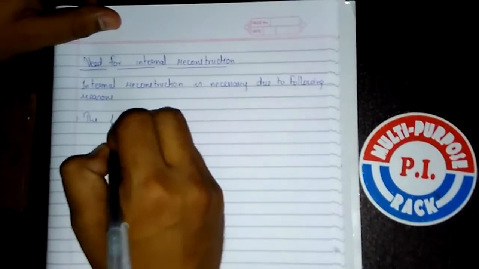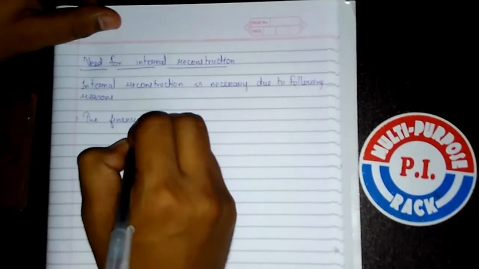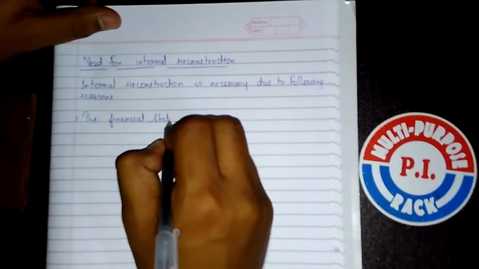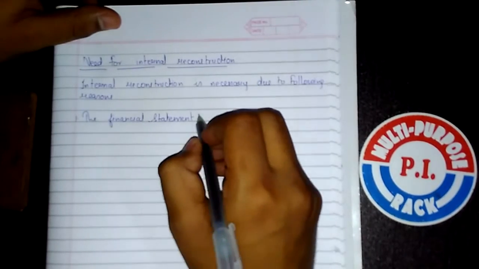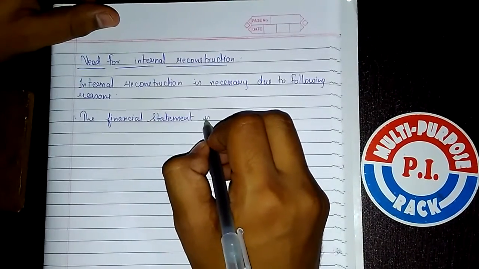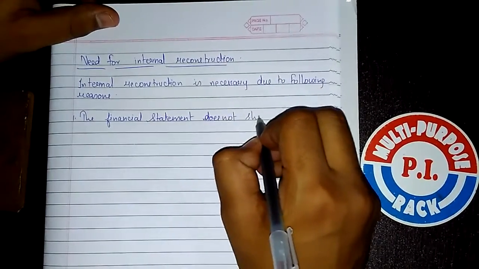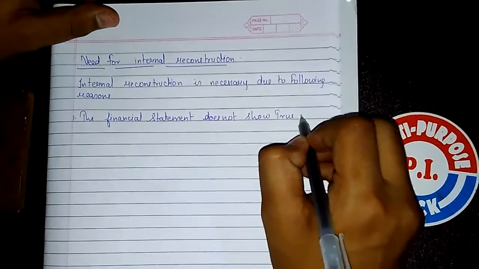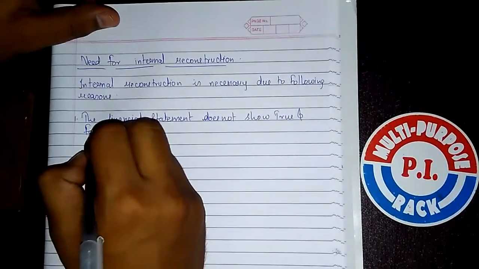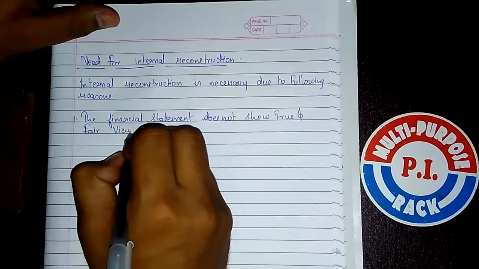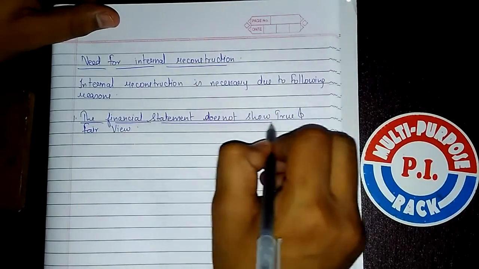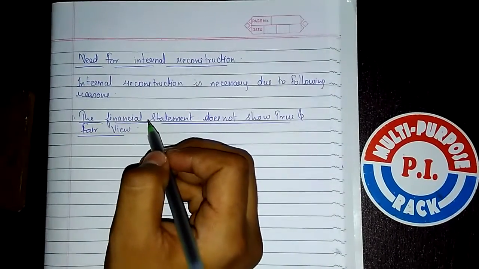First, the financial statement does not show a true and fair view. If you have studied a little bit of audit, then you can understand what true and fair view means.